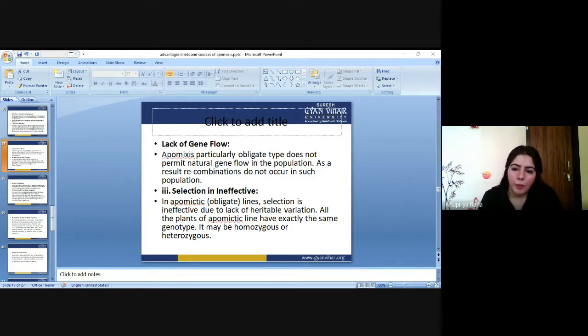But in the case of apomixis, all things are the same. Their parent cell, their daughters, their progenies, the whole field will have the same characters. So you cannot choose. That's why selection is ineffective. Whenever we go to a crop seed shop, we do not have any choice to make. You just have to buy whatever the apomictic lines produce. So in the case of apomixis, this is a limitation: they do not have the choice to make.